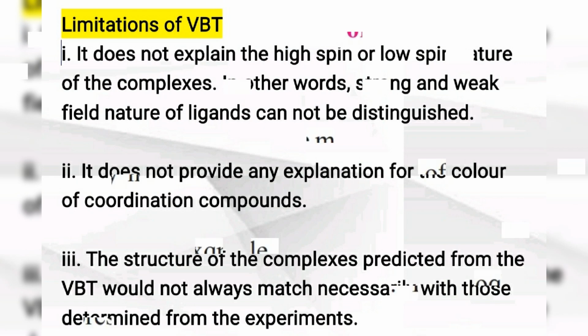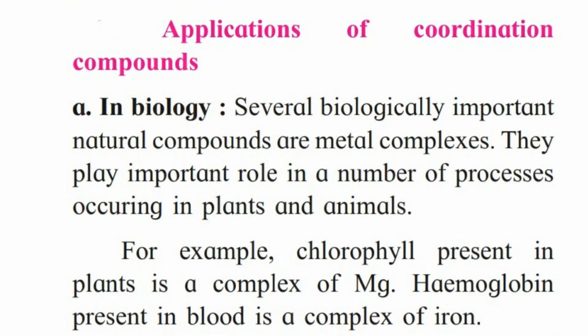Now see applications of coordination compounds. Coordination compounds are important compounds. They have importance in biology, so the first application is in biology. Several biologically important natural compounds are metal complexes. They play an important role in a number of processes occurring in plants and animals. For example, chlorophyll present in plants is a complex of magnesium metal. Hemoglobin present in blood is a complex of iron. So chlorophyll and hemoglobin are both coordination compounds.